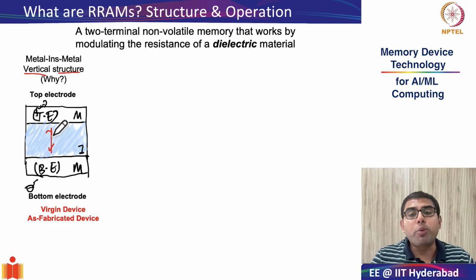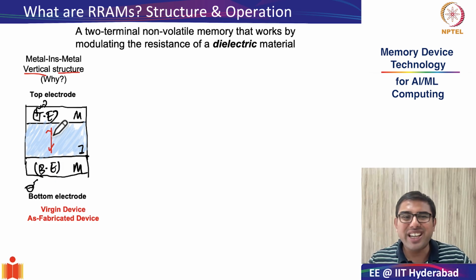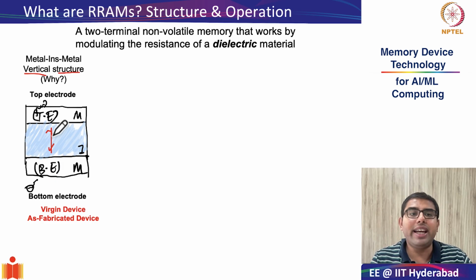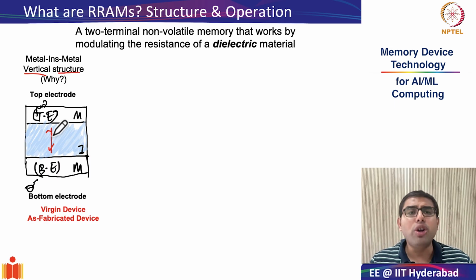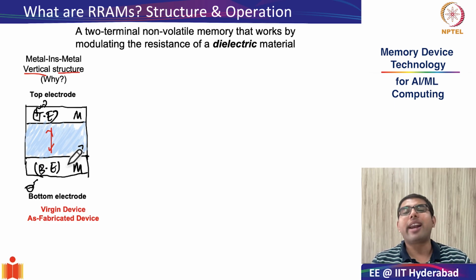So if you had to make a lateral device and you had to make it very scalable, meaning the area should be very small, you had to focus on lithography. Now doing lithography at the nanometer scale, 5 nanometer, 10 nanometer, is quite challenging. But to deposit a thin film of 5 to 10 nanometers is relatively easy. That is the first thing. This also leads to the answer of voltage or power scalability.